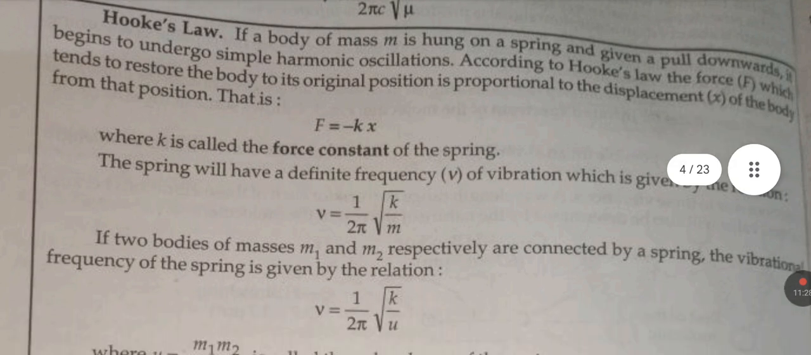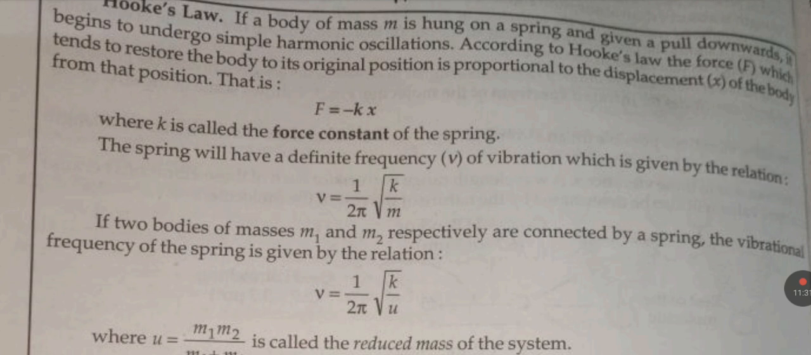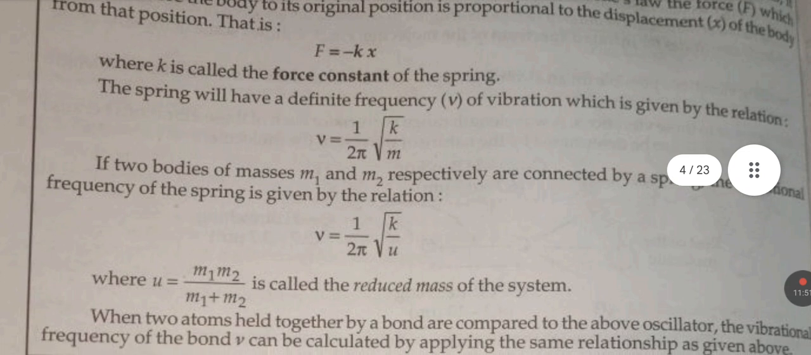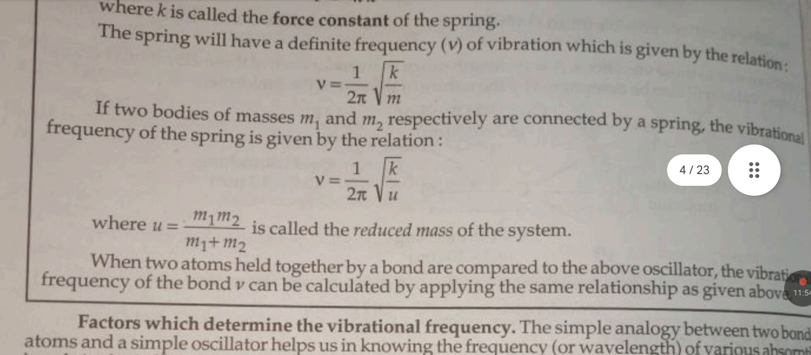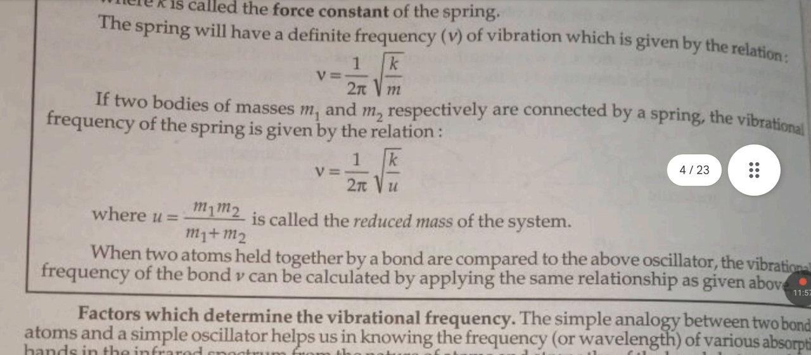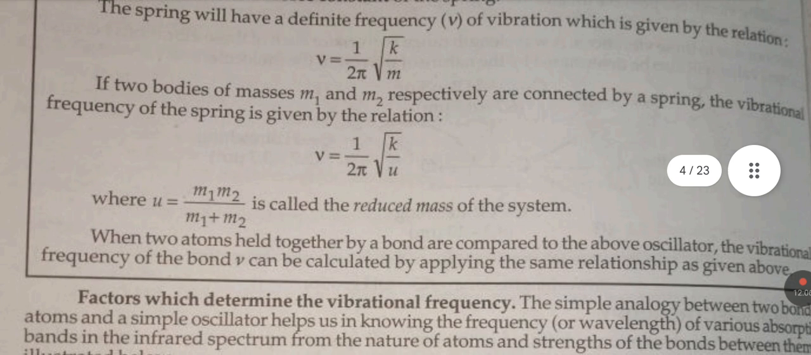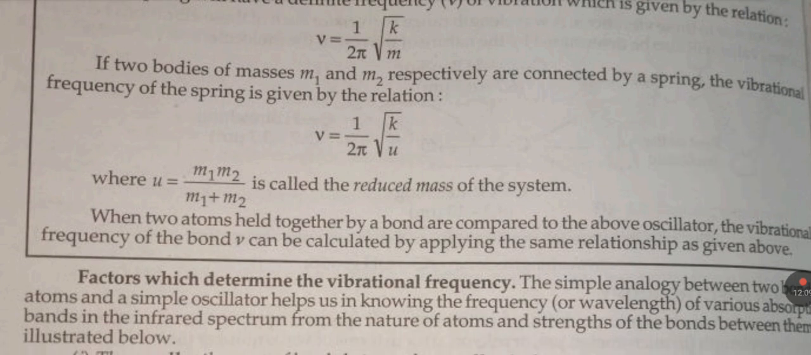Hooke's law: if a body of mass m is hung on a spring and given a pull downward, it begins to undergo simple harmonic oscillation. According to Hooke's law, the force which tends to restore the body to its original position is proportional to the displacement of the body from that position, that is F = -kx, where k is called the force constant of the spring. The spring will have a definite frequency of vibration, which is given by the relation v = 1/2π √(k/m).